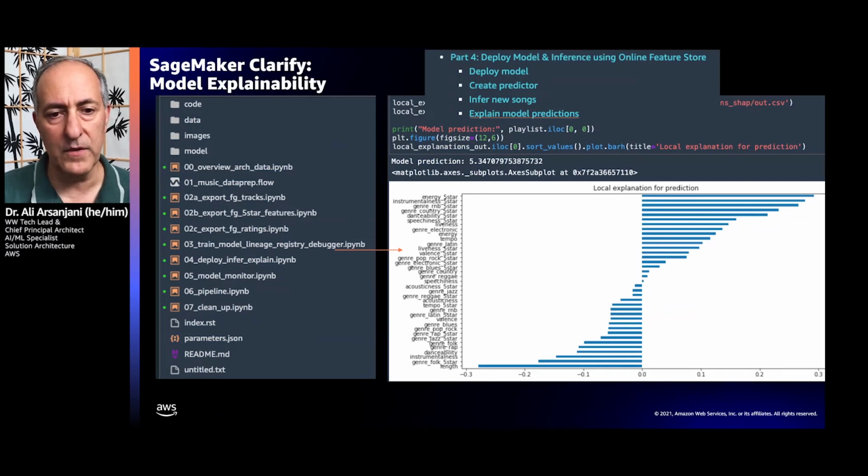And in this case, we see that the energy, instrumentalness, the genre of the music R&B, and the genre of country seem to be the top 4 that are influential in providing predictions. And that's probably why that particular user will be finding them more in their playlist.